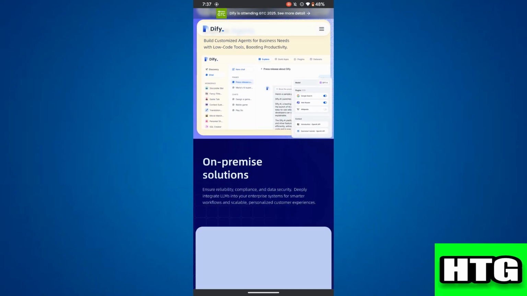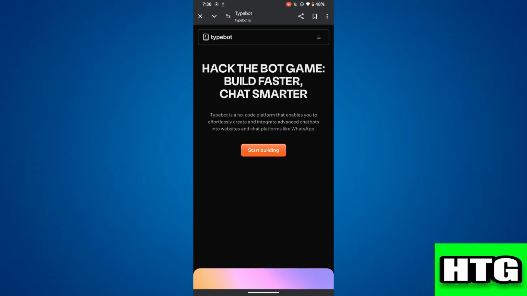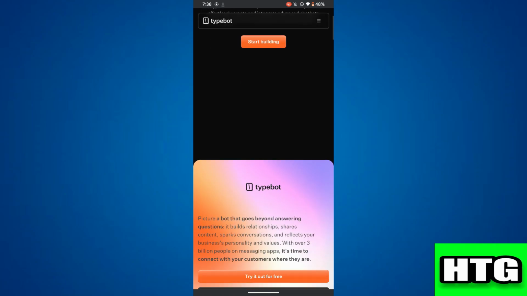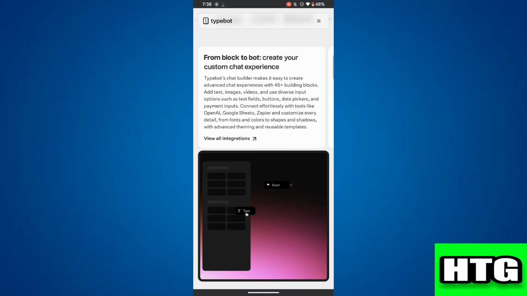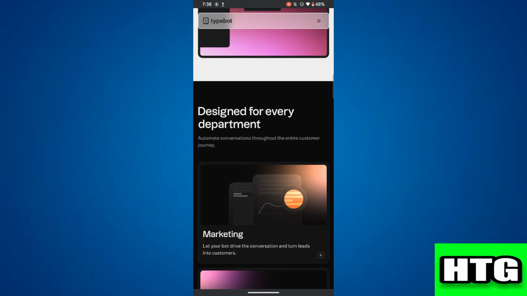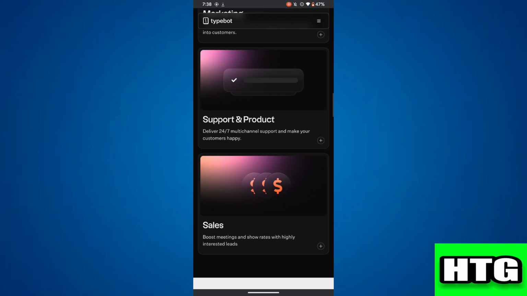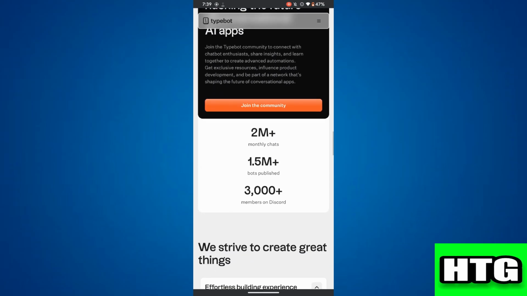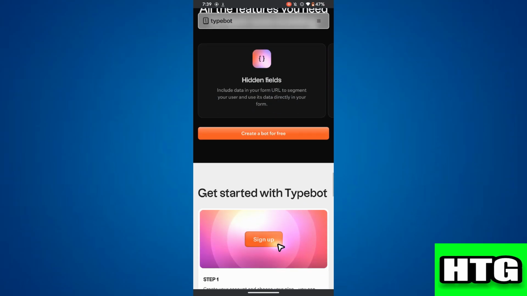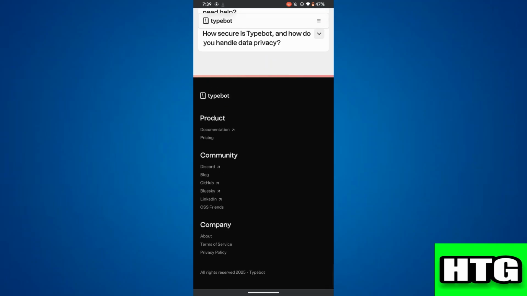Now, let's talk about Typebot. Over here, Typebot is a no-code chatbot platform that helps in building interactive chatbots and surveys. After that, it allows users to create chatbots without coding, making it ideal for non-developers. Then, it also supports AI tool integrations, including Dify to enhance chatbot capabilities.